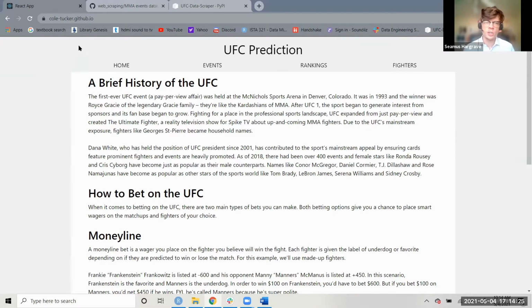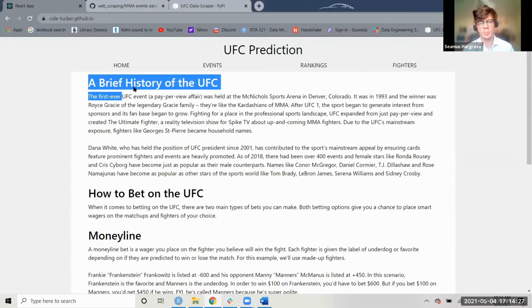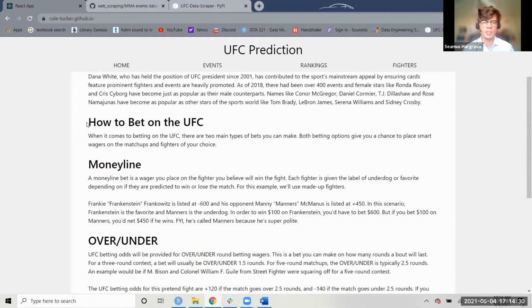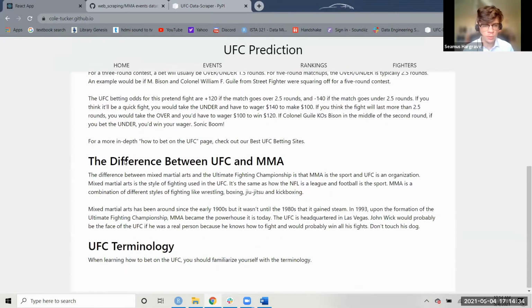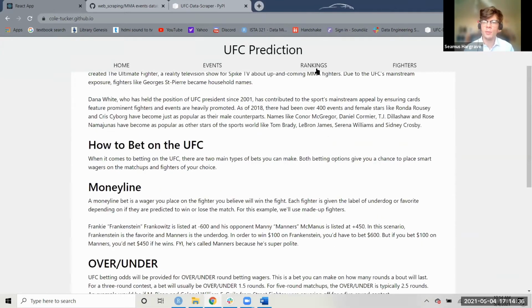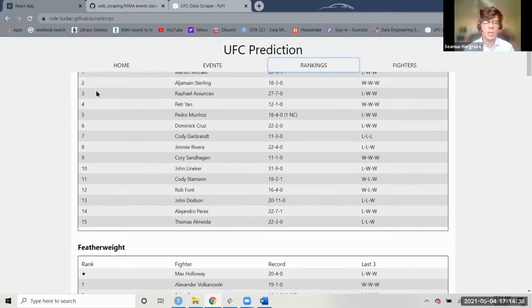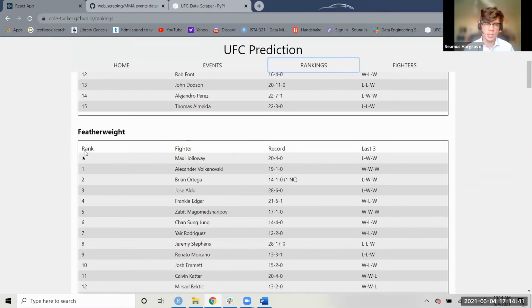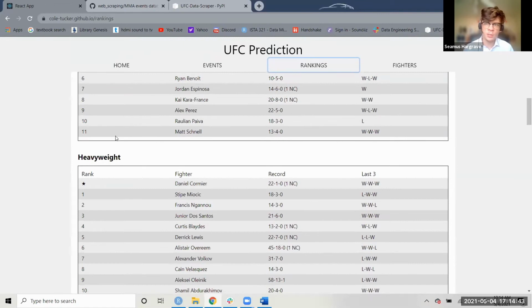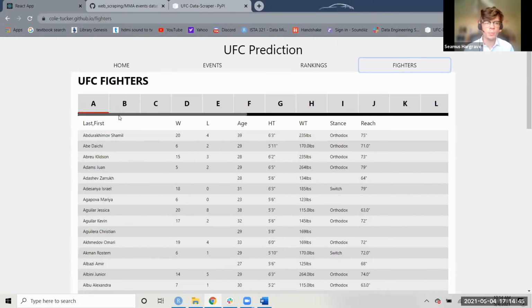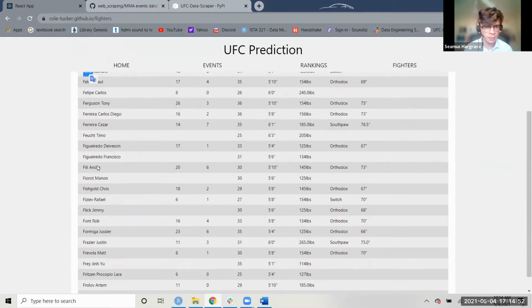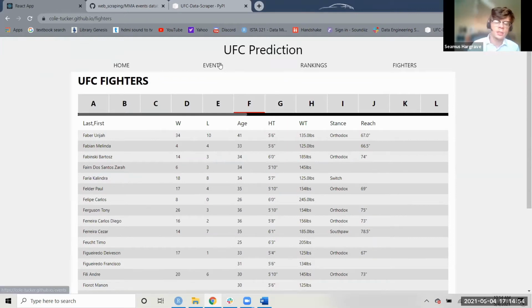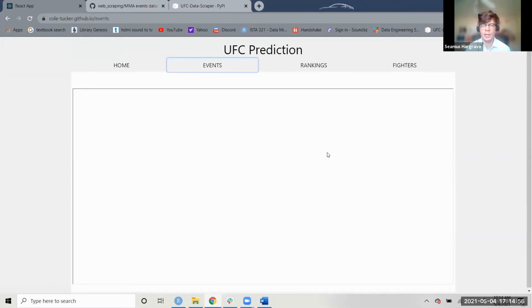So as you can see, this is our homepage here. There's a brief history of the UFC and some information about betting on the UFC, which is, of course, very important. Then we have our rankings page, which has the rankings of each weight class in the UFC. Then we have one more page that just has every single fighter. We can go to the letters, and it'll give us everyone with last name F. And then our Shiny app is on our events tab.